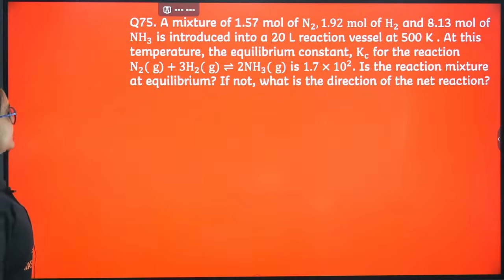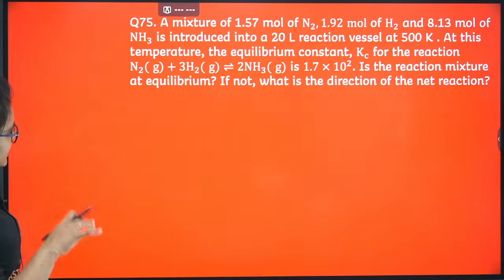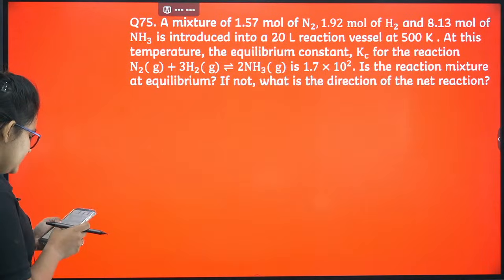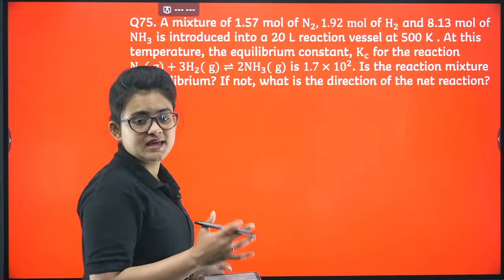Okay, let's proceed. A mixture of 1.57 mole of N2, 1.92 mole of H2 and 8.13 mole of NH3 is introduced to a 20-liter reaction vessel. At this temperature the equilibrium constant Kc for the reaction is given. Is the reaction mixture at equilibrium? If not, what is the direction? Simply, you have to find the value of Qc and compare it with the Kc.